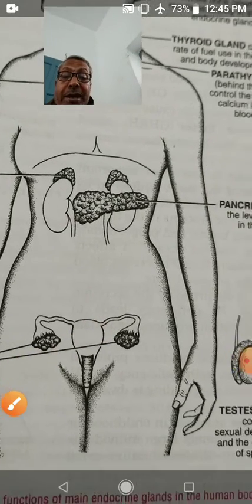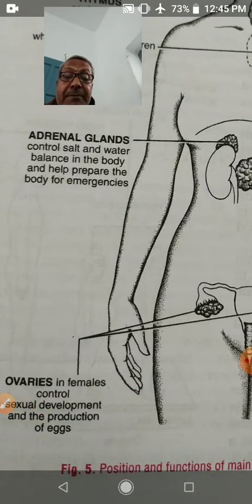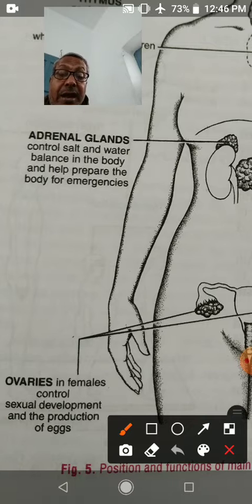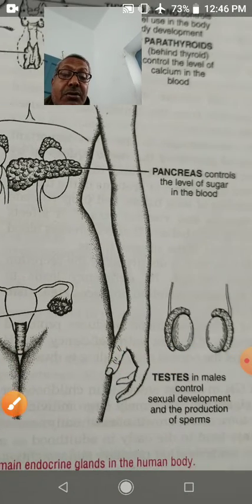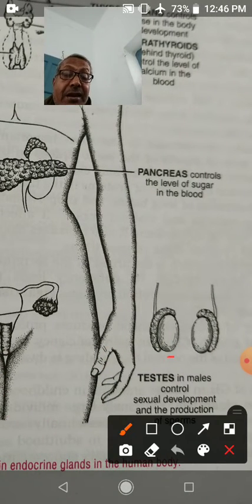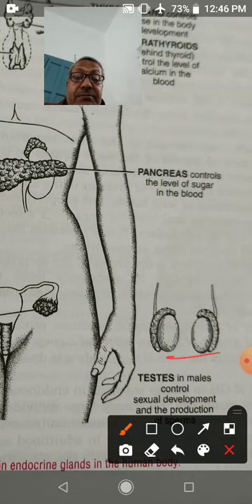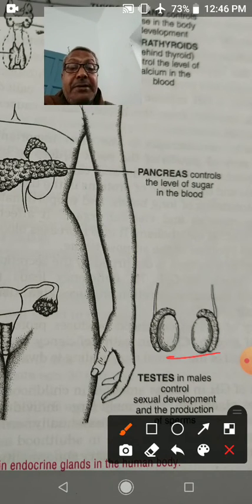Next are the gonads. In the female, the gonad is the ovary, and the ovary secretes hormones. Those hormones control sexual development and production of eggs. In the male, the gonads are the testes. Testes are found in the scrotum. Testes produce male sex hormones, and these hormones control sexual development and the production of sperms.